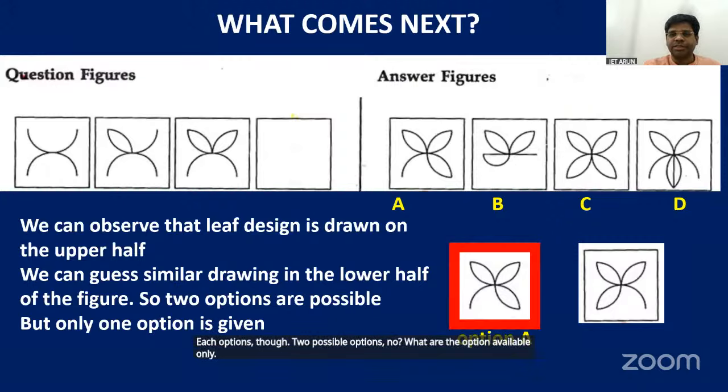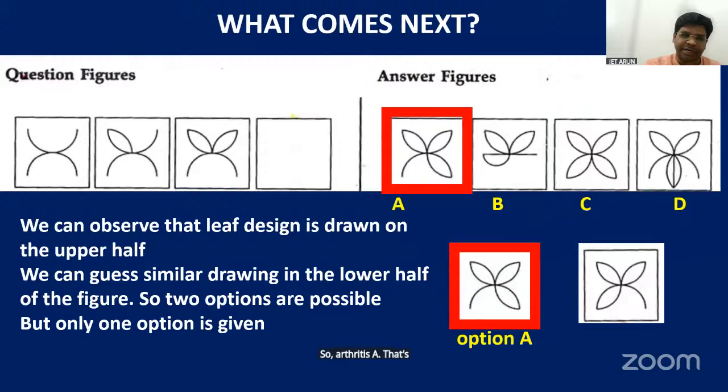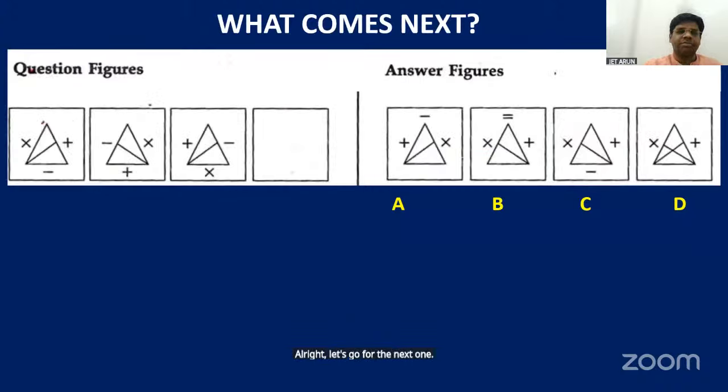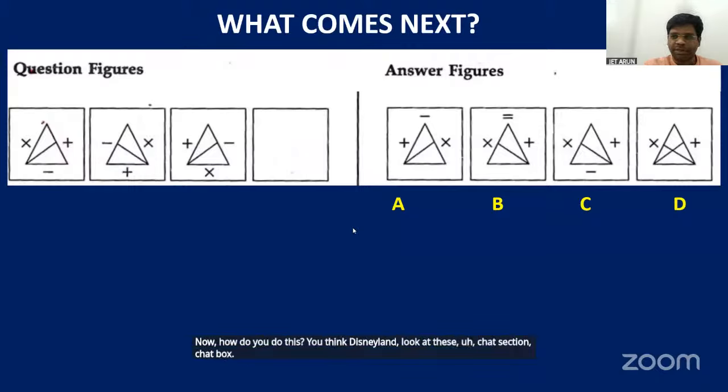So that's why it is A. That's why you're all right. All right. Let's go for the next one. Now, how do you do this? You think, then I'll look at this chat box.